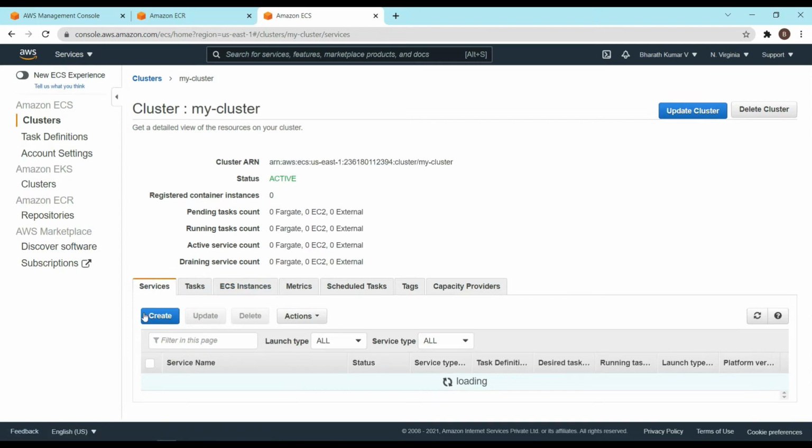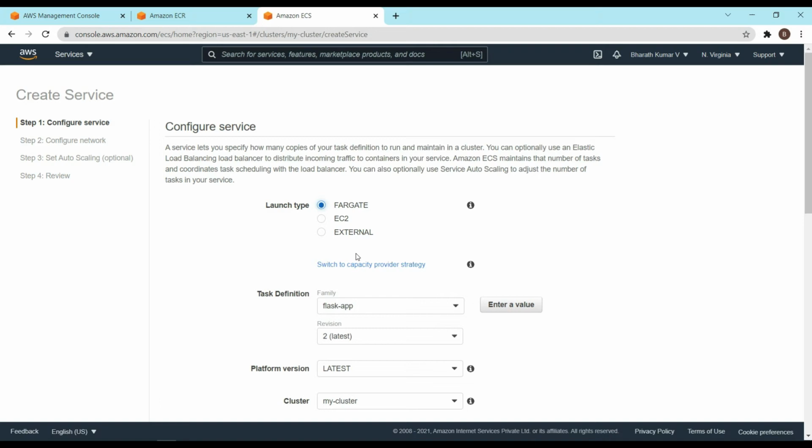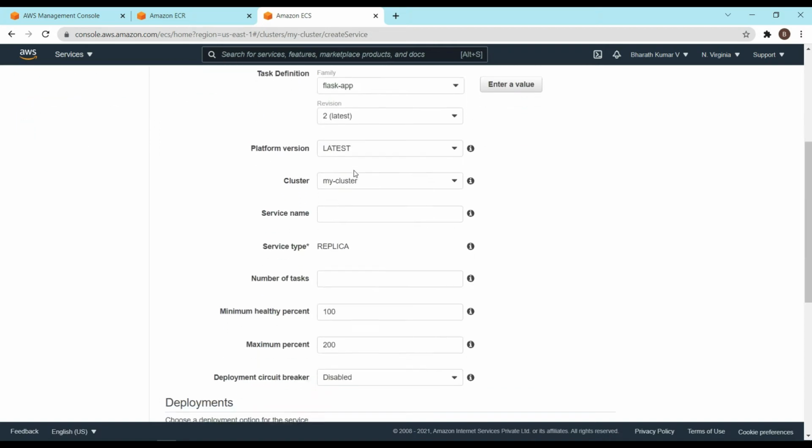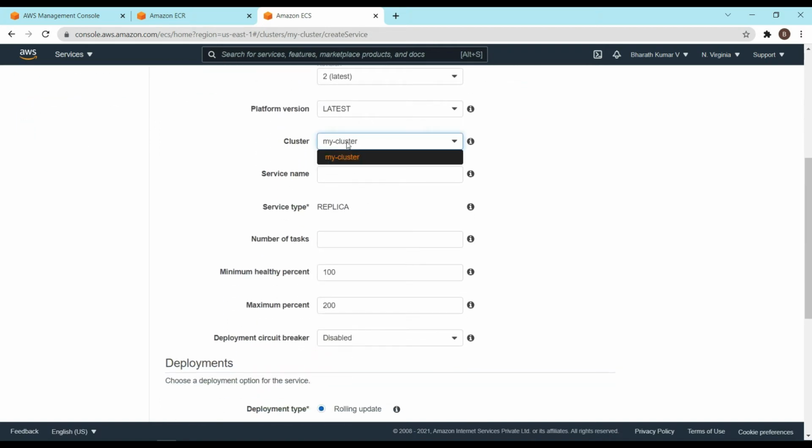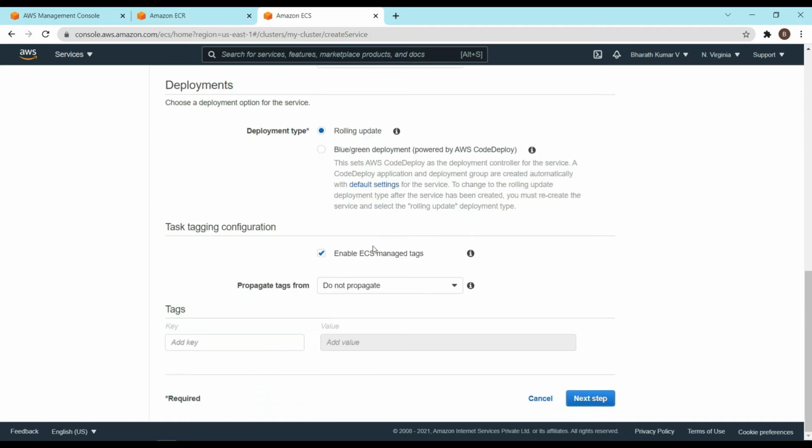So now let's go to the services tab. Let's click on create. Launch type would be Fargate. We'll choose the task definition and its version. Platform, let's keep it latest. Cluster, we'll choose it, and let's give our service a name. I'll simply call it Flask app. Number of tasks. So this is the desired number of tasks that we want our service to always have intact. So we can give from 1 to any number of tasks that we want. So I'll just give 1 over here, or maybe let's give 2 for this demo purpose, and let's leave everything as it is, and let's click on next step.